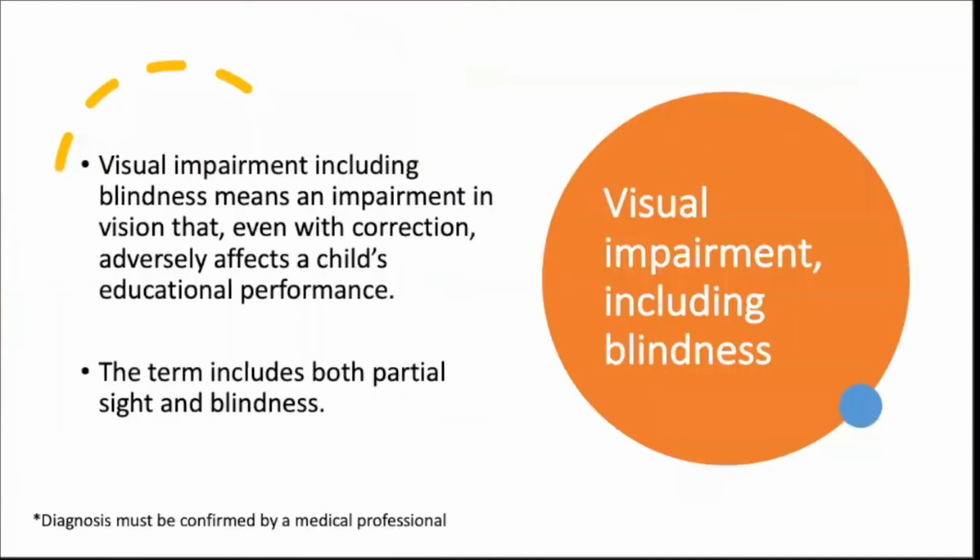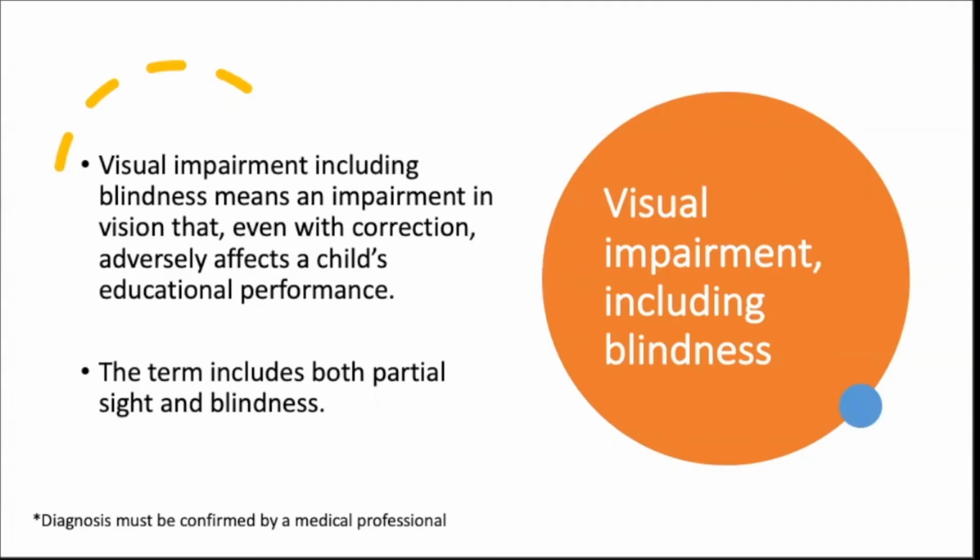And our very last disability category is visual impairment, which includes blindness. Visual impairment is, again, kind of a sliding scale, but it does not encompass people whose visual impairment only requires the use of glasses. A visual impairment has to have a significant impact on the student's educational performance. It could include partial sight or anything all the way up to full blindness. So just because you are an individual who requires, like myself, glasses or contacts or corrective lenses to see does not mean we are eligible for special education services.